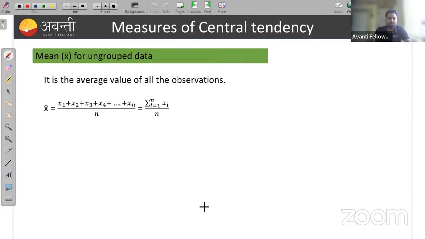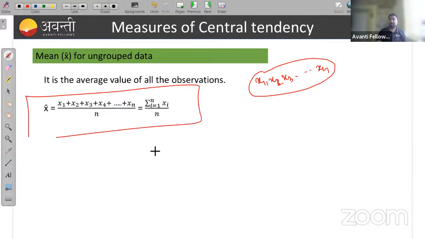Suppose you have some data x1, x2, x3 up to xn, and you have n number of data, and I am asking you to find the mean. So this is the formula to find the mean for ungrouped data, that is x1 plus x2 plus x3 up to xn upon n, which can also be written as summation from i equal to 1 to n of xi upon n. So this is the formula for mean.